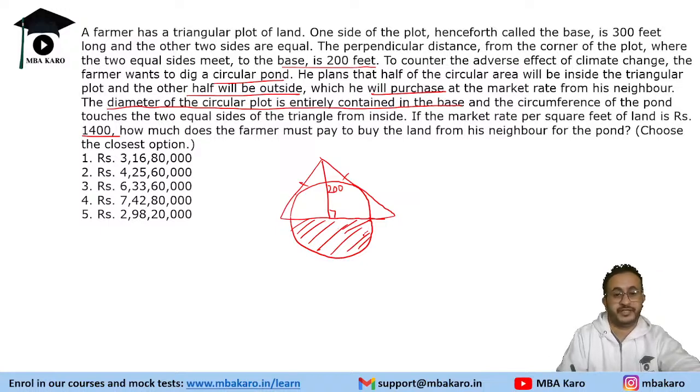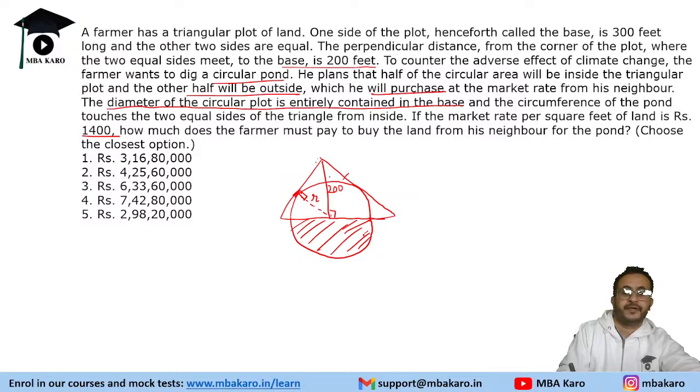Now, how do we find the area? We need to find the area of the semicircle. Semicircle area means we need to know the radius. Okay, so let's do this. It's a very beautiful question. First of all, let's take this as the perpendicular. That will be the radius because it is touching this side. So it will be a tangent. So this is perpendicular, and this is the radius.